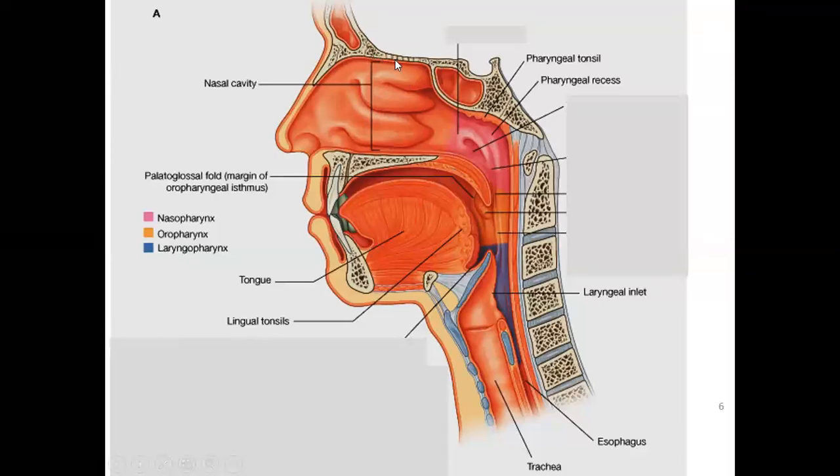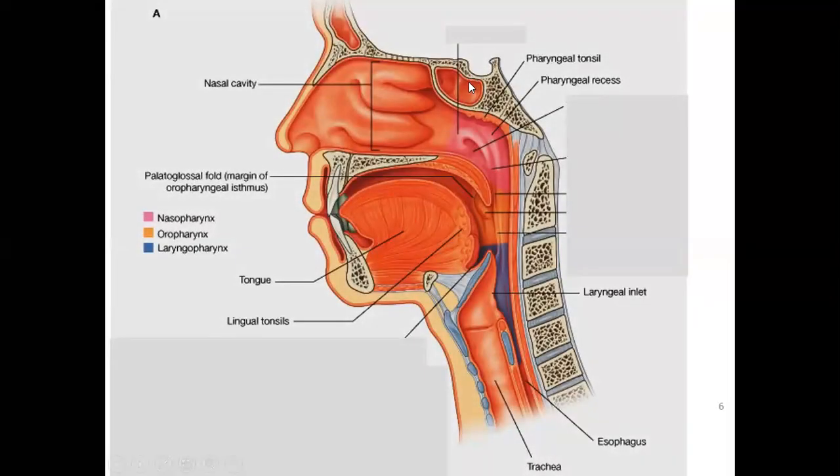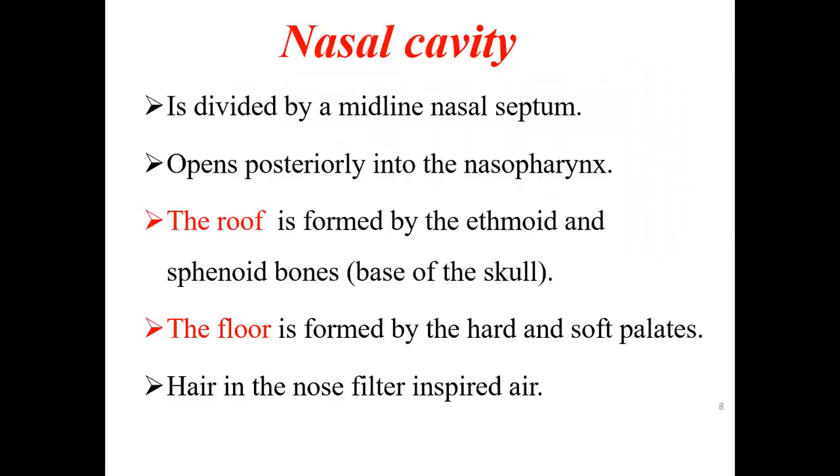Similarly, this is the roof. Behind, if you see here, this is the ethmoid bone, and this is the ethmoidal air sinus. So the roof is formed by the sphenoid as well as ethmoid bones, and the floor by the hard and soft palate.